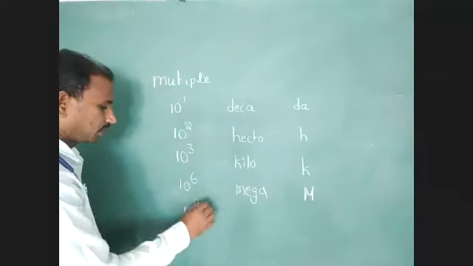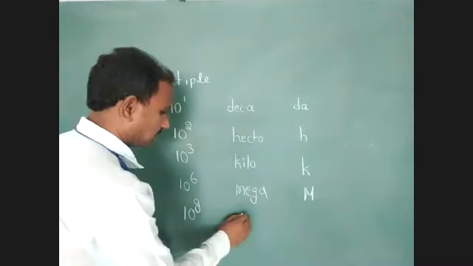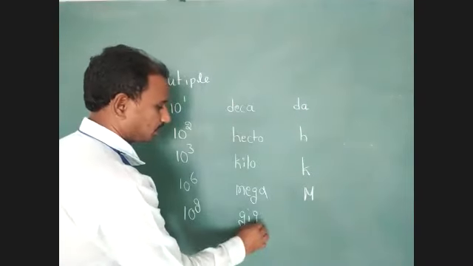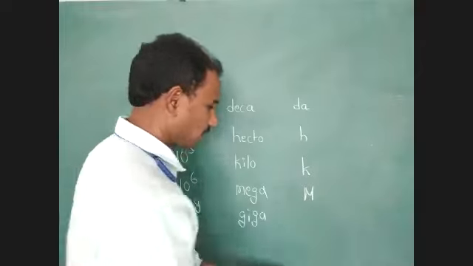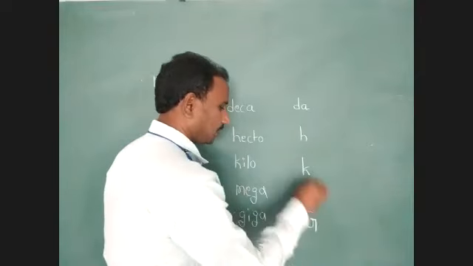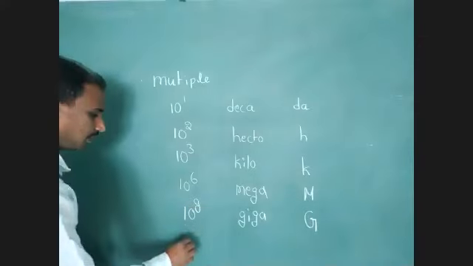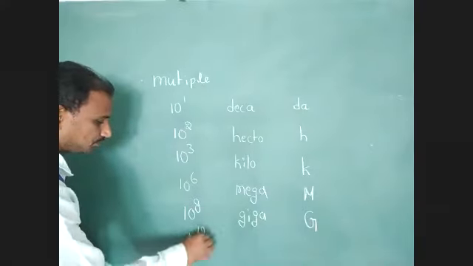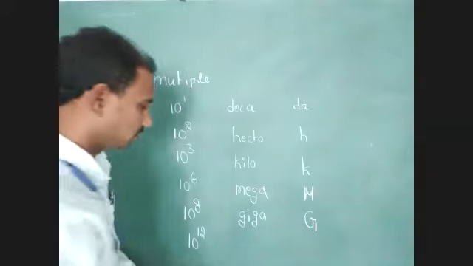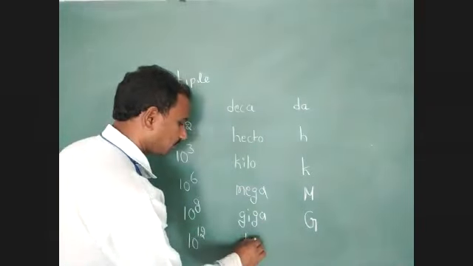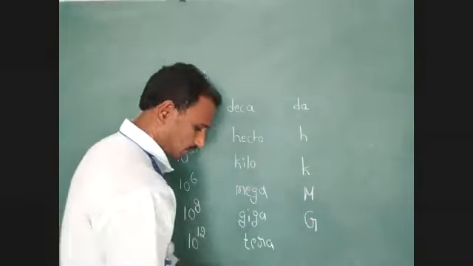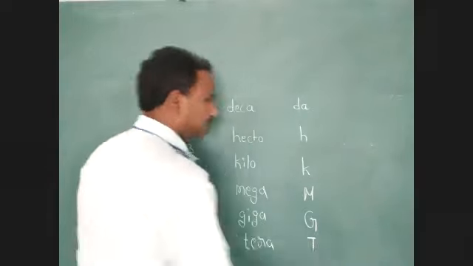10 to the power of 9 is giga. Symbol capital letter G. 10 to the power of 12 is tera. Symbol capital letter T.